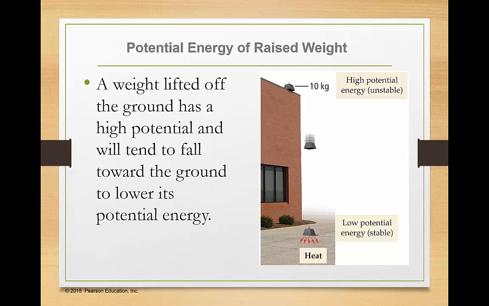It will have a tendency, if we put it like this on the edge of the building, to fall toward the ground and lower that potential energy. Okay, so it falls off. When it strikes, some of its energy is actually being translated into heat energy. The pavement will actually take in some of that energy that is being transferred from high potential to low potential, more unstable to more stable, and it translates into the surroundings.